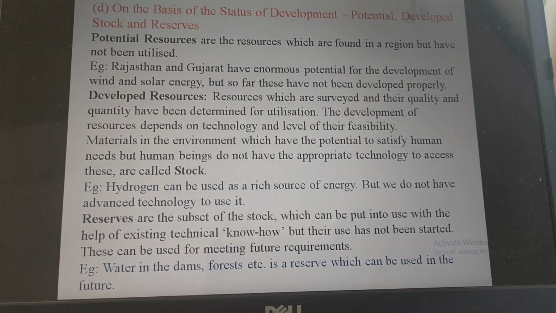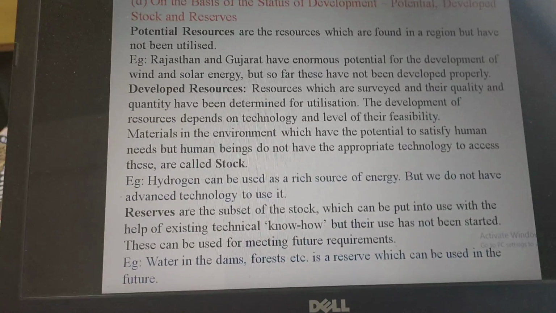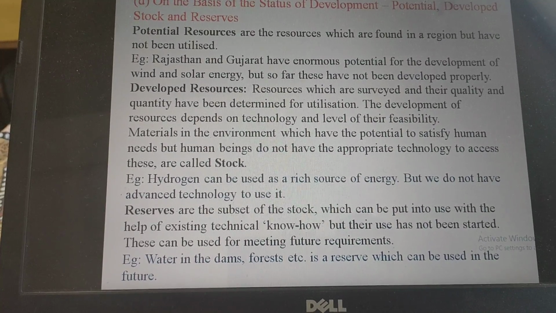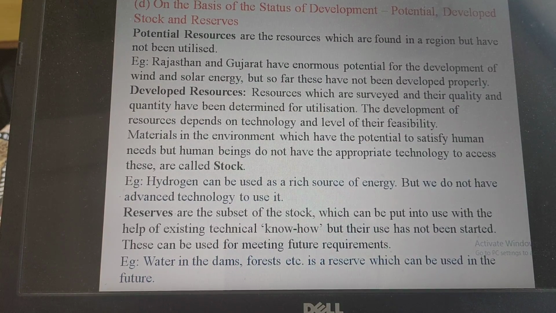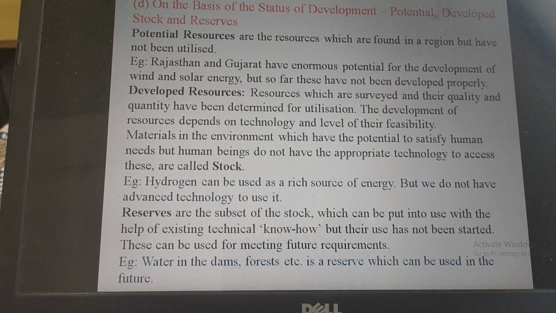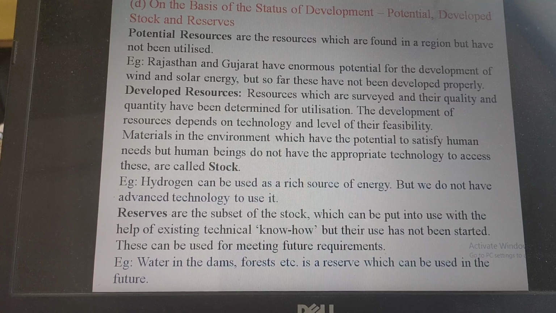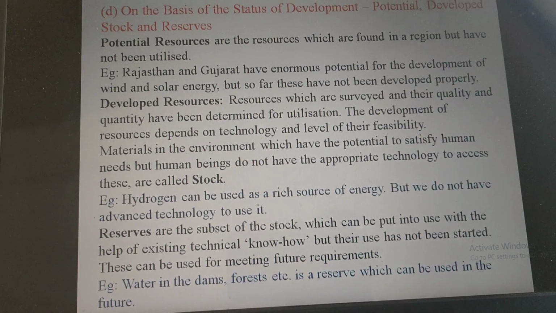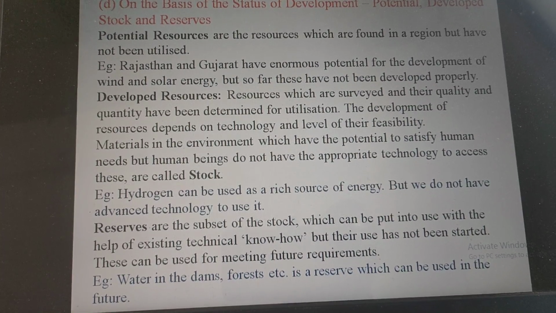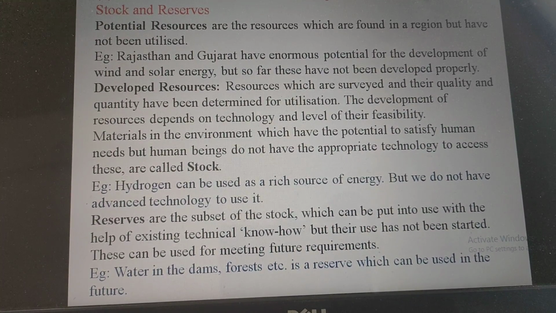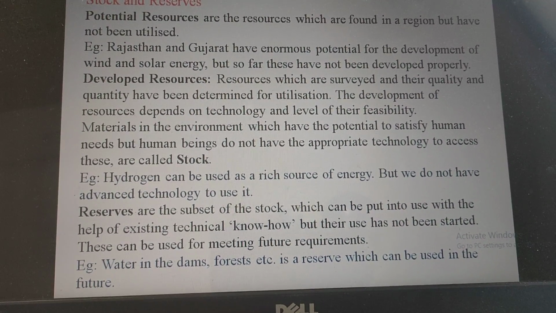Whereas developed resources are those resources which are surveyed and their quality and quantity have been determined for utilization. So these are those resources which we can use for proper development. For example, hydrogen can be used as a rich resource of energy, but we do not have advanced technology to use it.